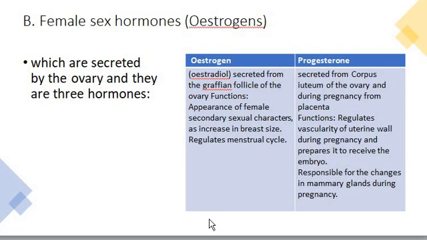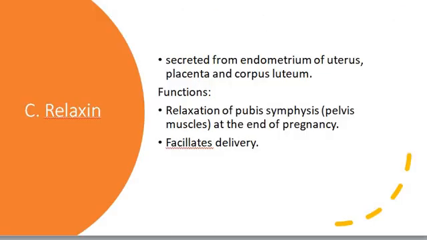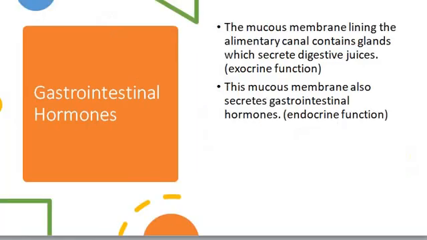It's also responsible for changes in the mammary glands during pregnancy. The placenta also secretes relaxin hormone, which is important for facilitating the delivery of the baby.